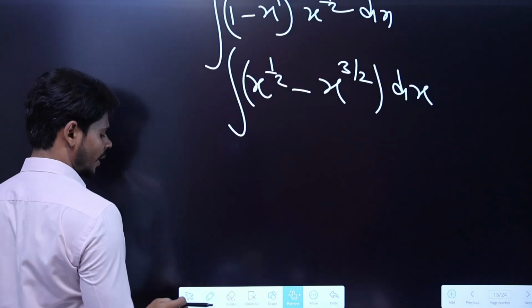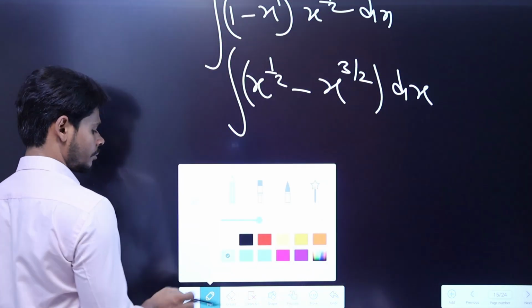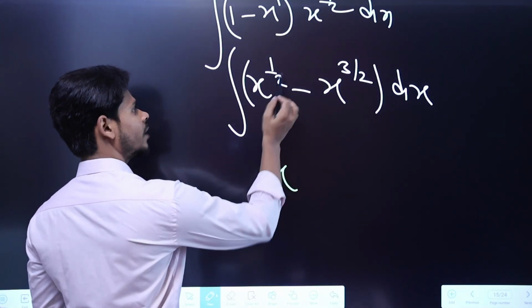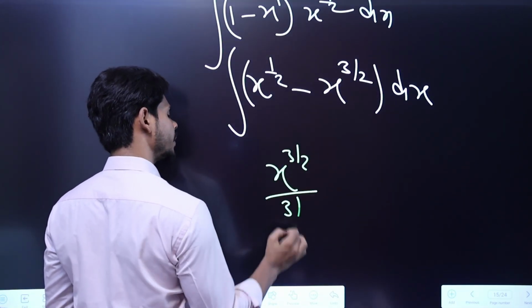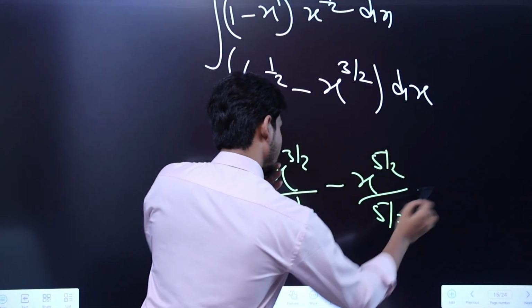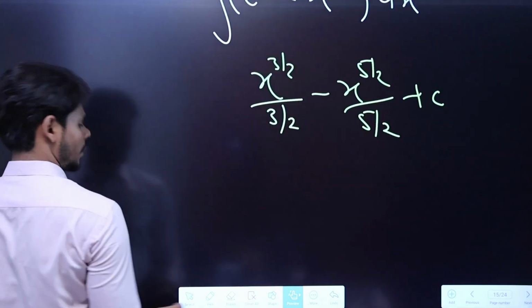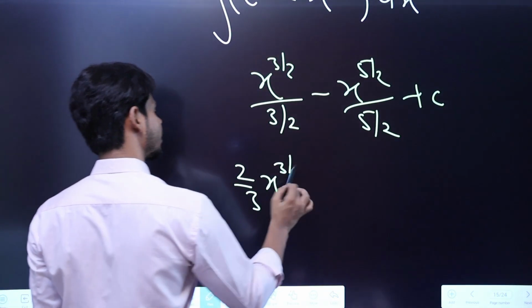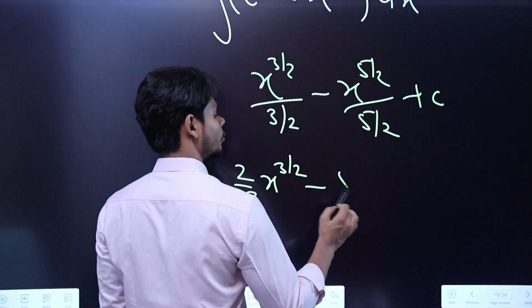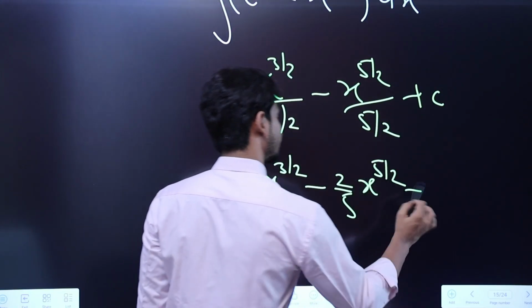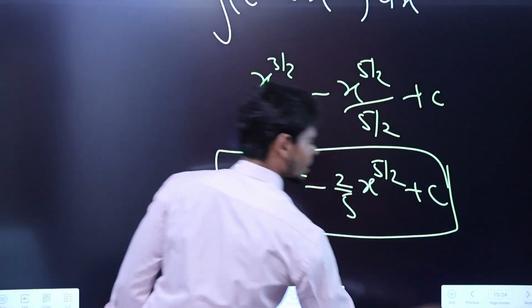Next. Now we can easily find the integral because we now have addition or subtraction. So it will be x raised to power, if I add 1, it will become 3 by 2 and divide by that number. Then if I add 1, it will become 5 by 2 and divide by that number, plus c. Now you can take the reciprocal of these two numbers, so it will become 2 by 3 x raised to power 3 by 2, then minus 2 by 5 x raised to power 5 by 2 plus c. That's your answer. Next.